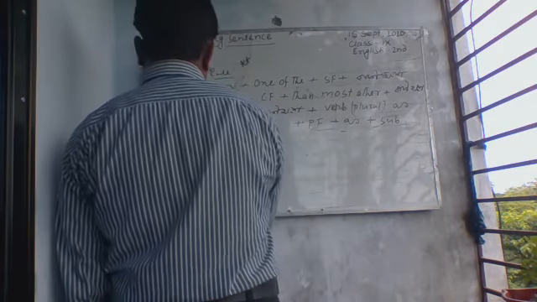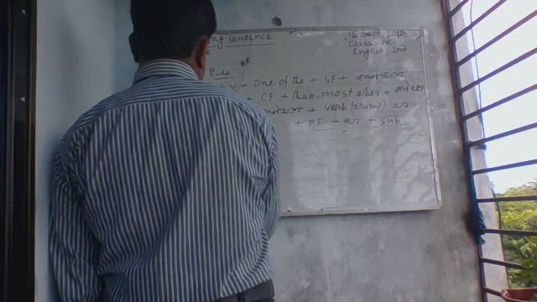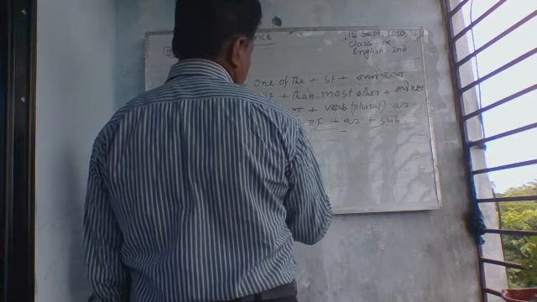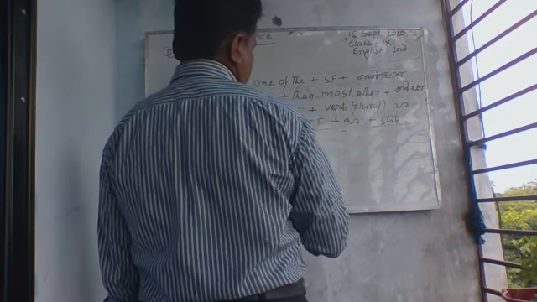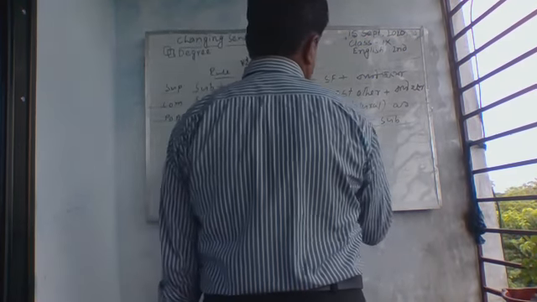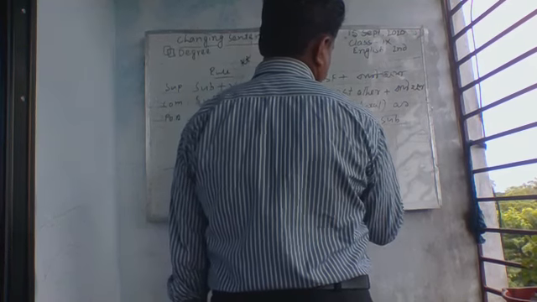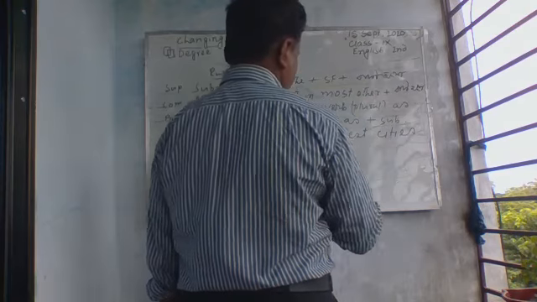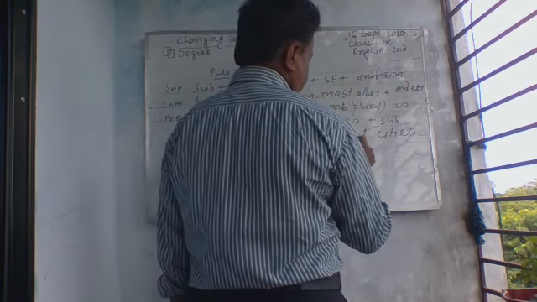I am going to give you an example here. Dhaka is one of the biggest cities in Bangladesh.